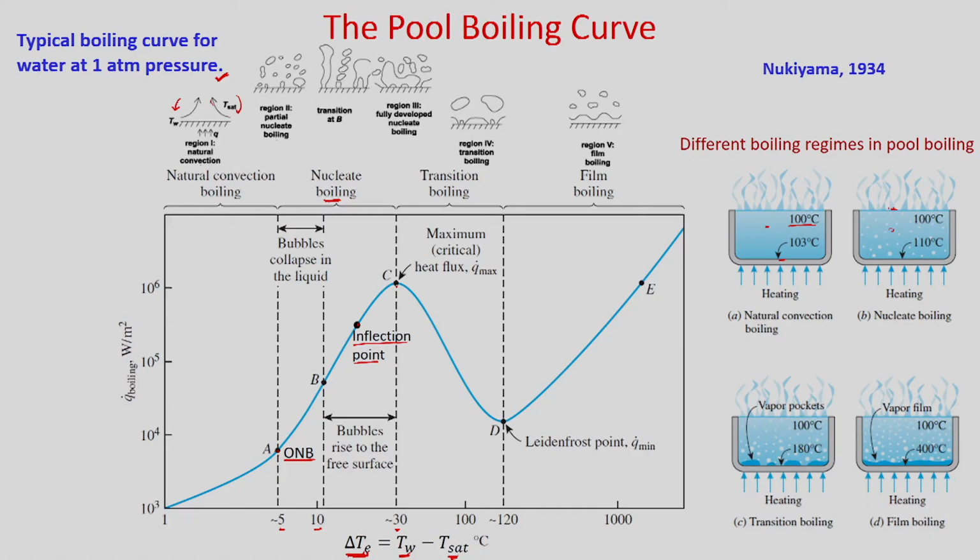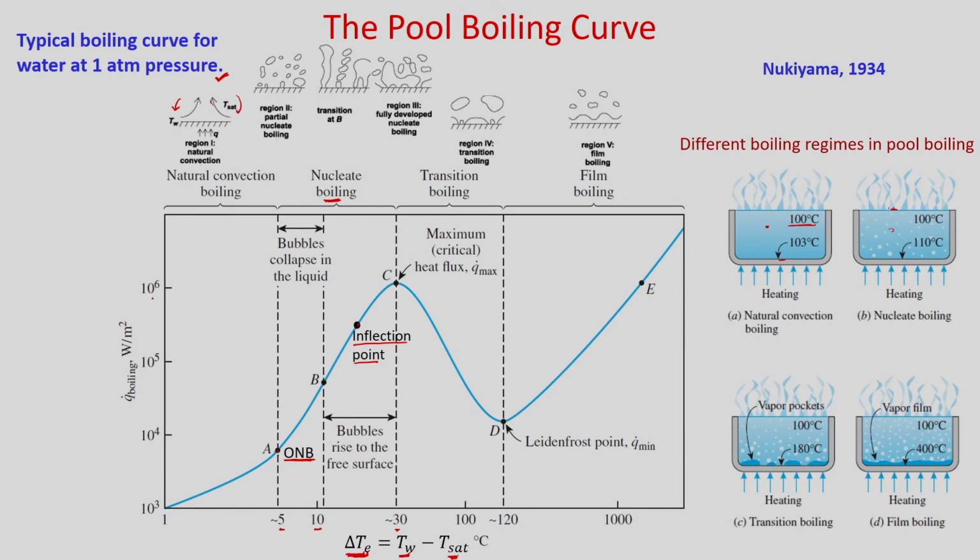So, C is known as maximum heat flux or critical heat flux, because beyond that you cannot increase the heat flux. So, it is very important to know the maximum heat flux for the design of industrial equipment.